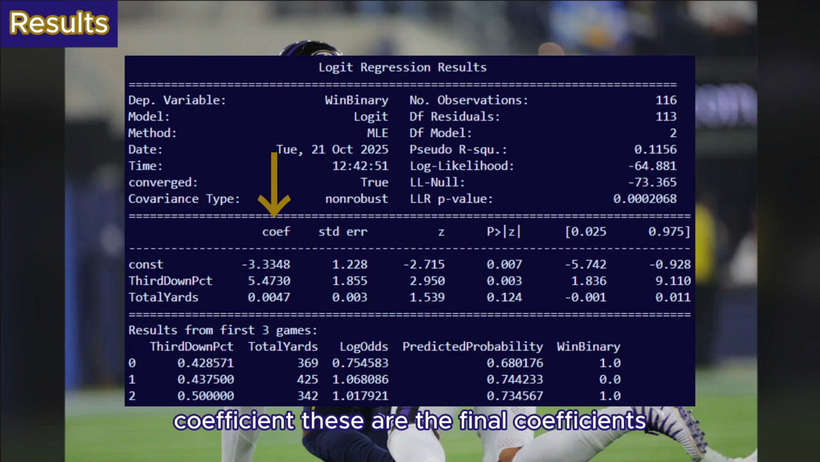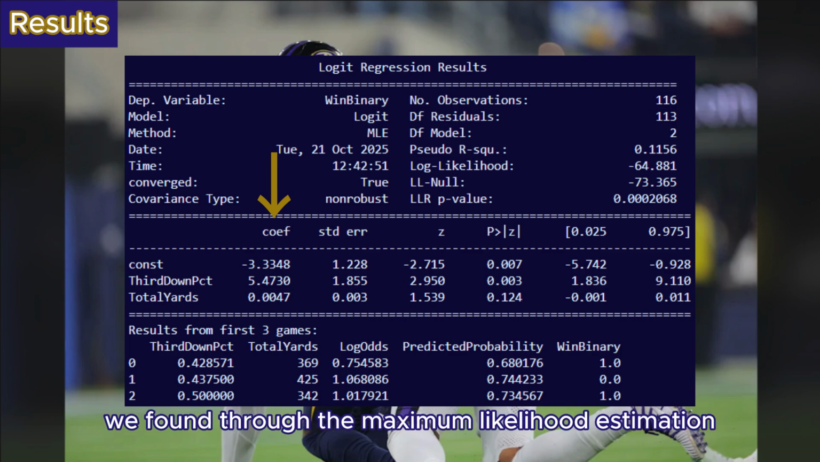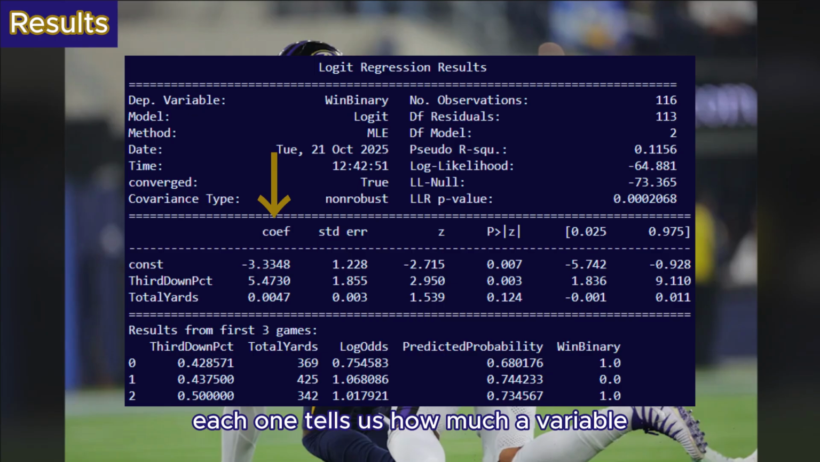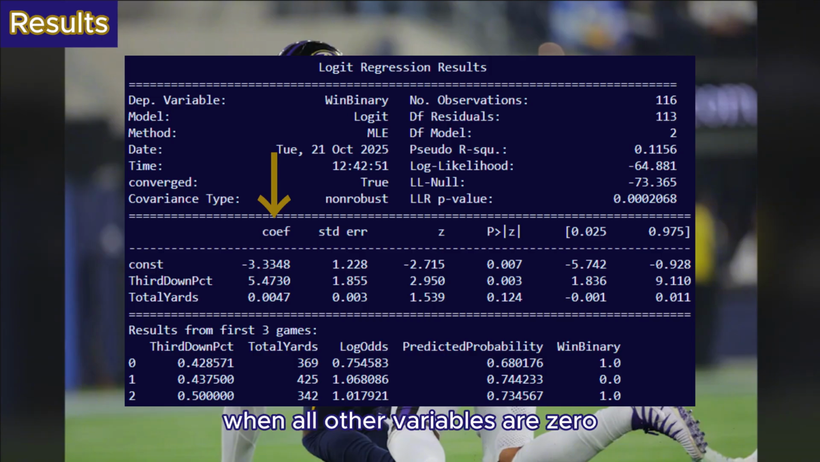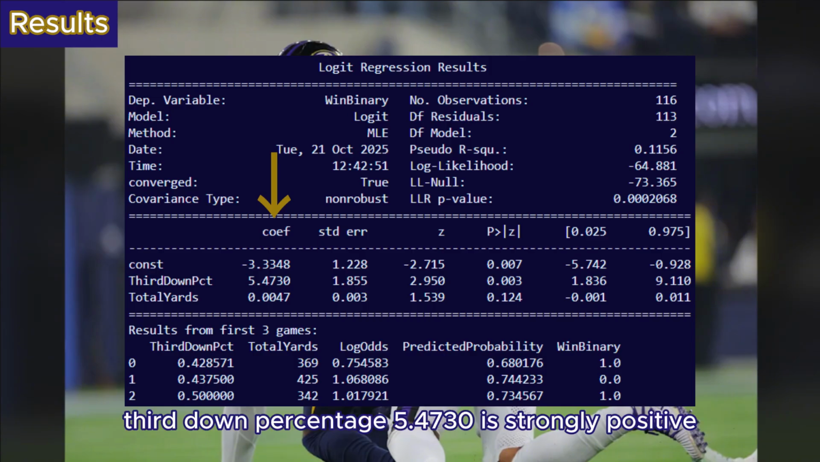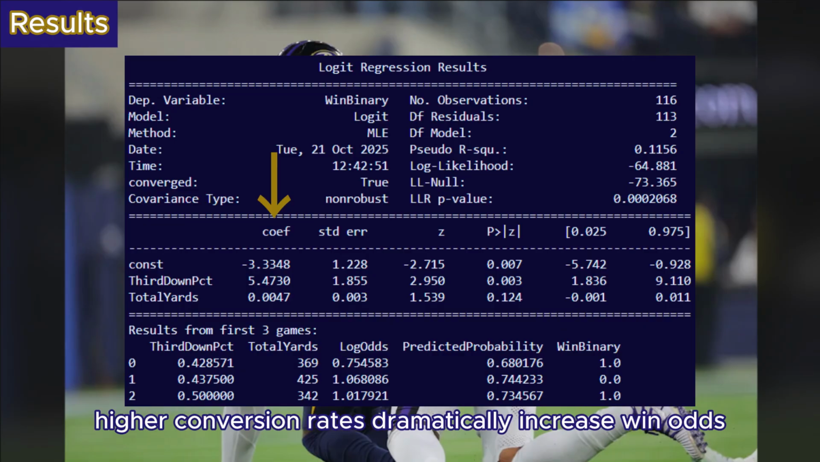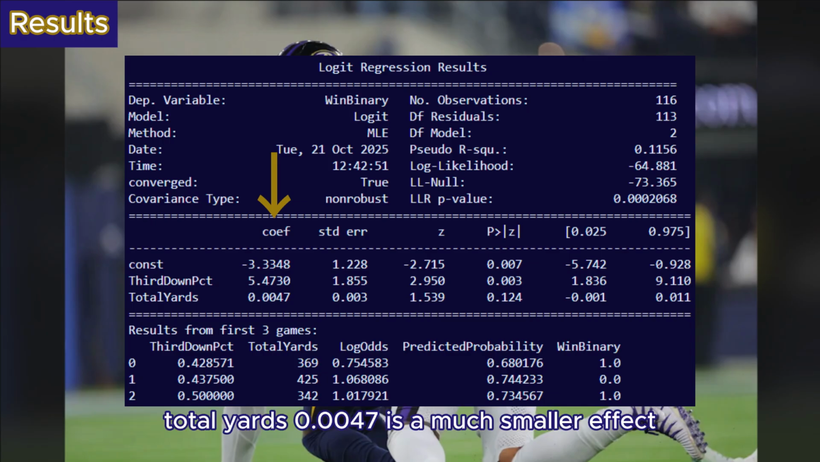Coefficient. These are the final coefficients we found through the maximum likelihood estimation. Each one tells us how much its variable influences the log odds of winning, not the raw probability. The intercept, negative 3.3348, is the baseline log odds when all other variables are 0. Third down percentage, 5.4730, is strongly positive. Higher conversion rates dramatically increase win odds. Total yards, 0.0047, is a much smaller effect. It adds a bit to the log odds, but not much.